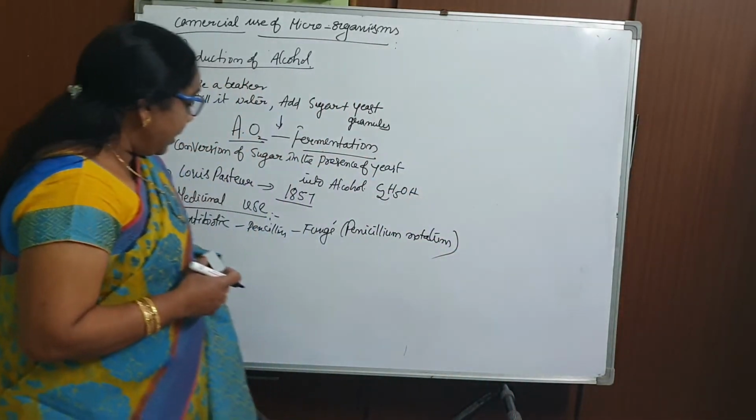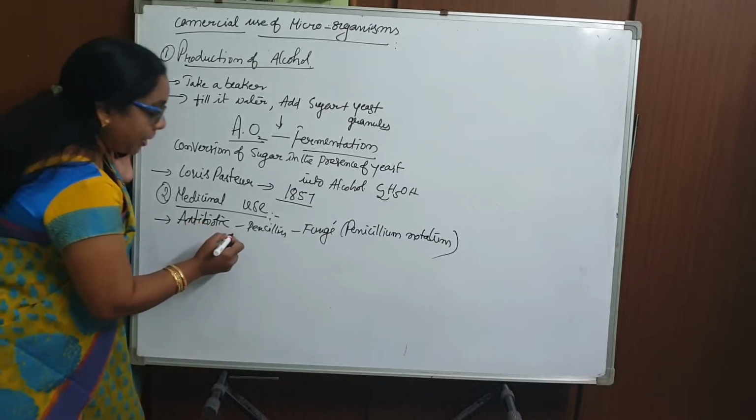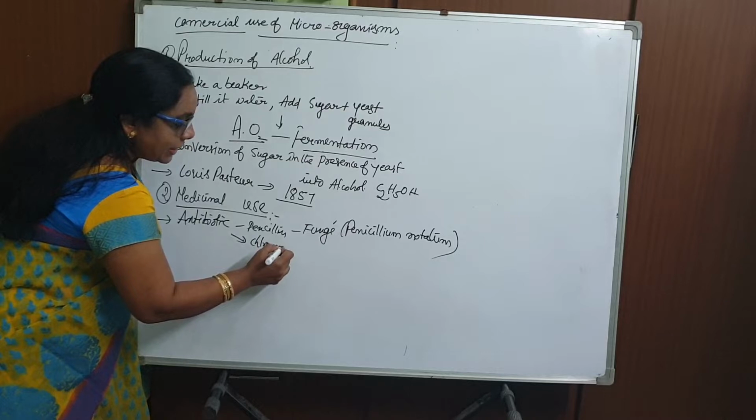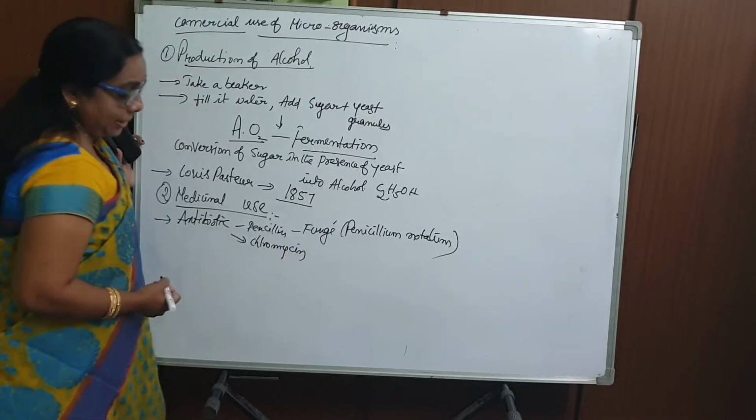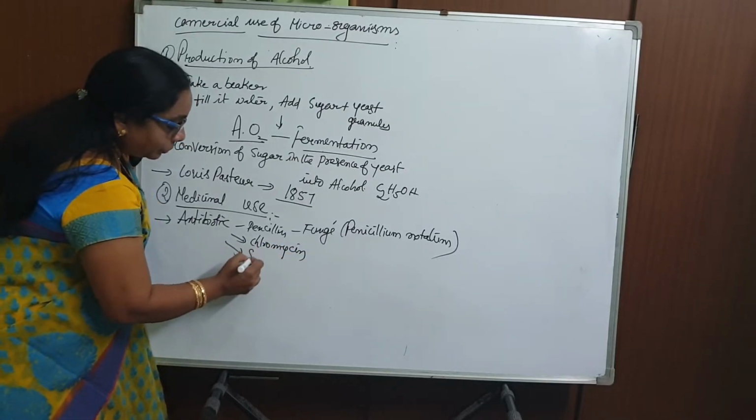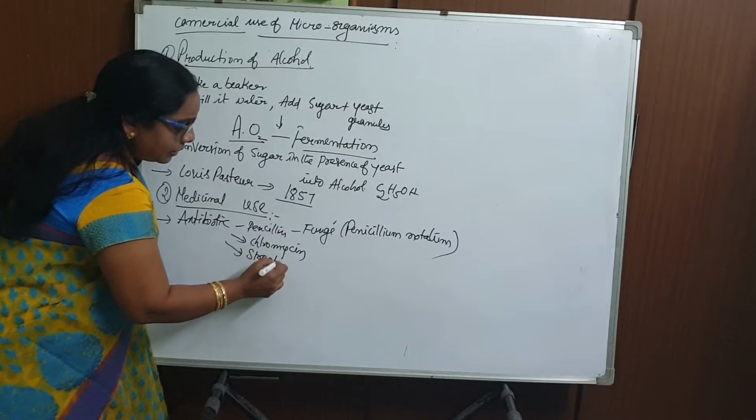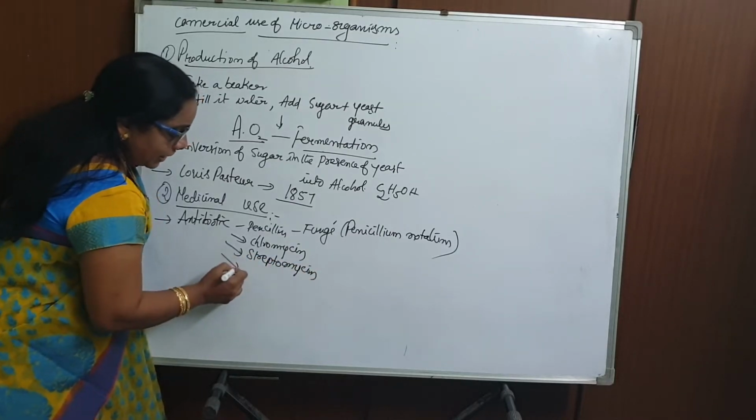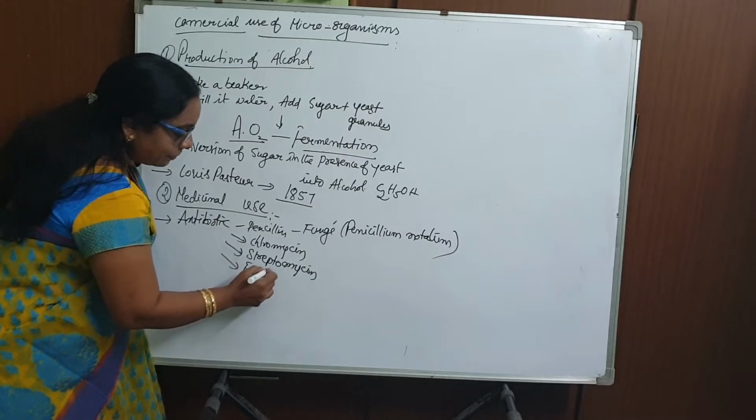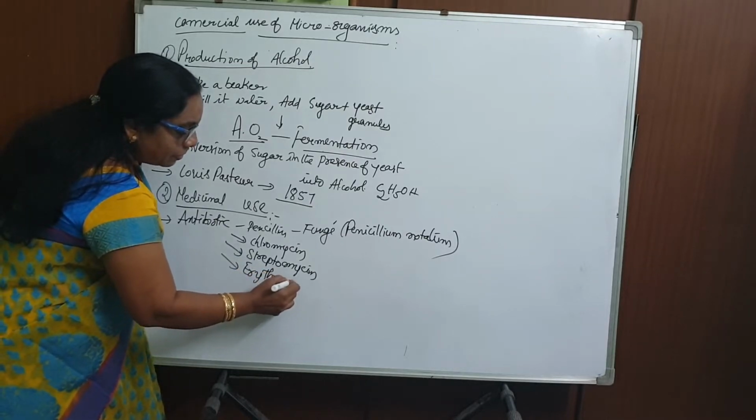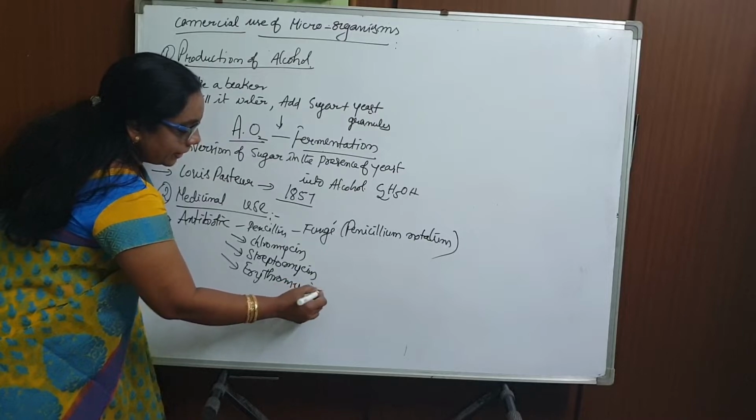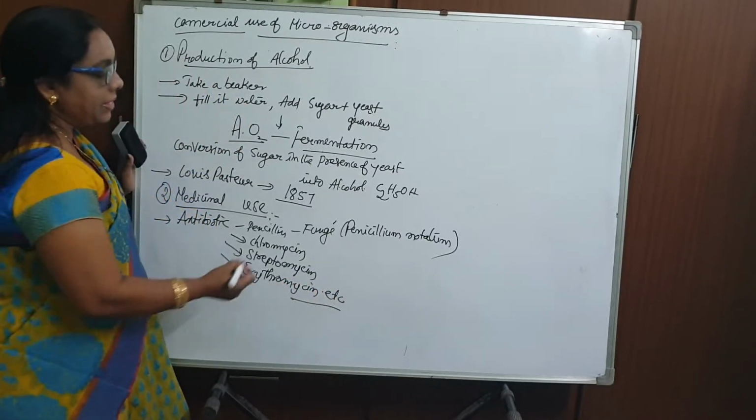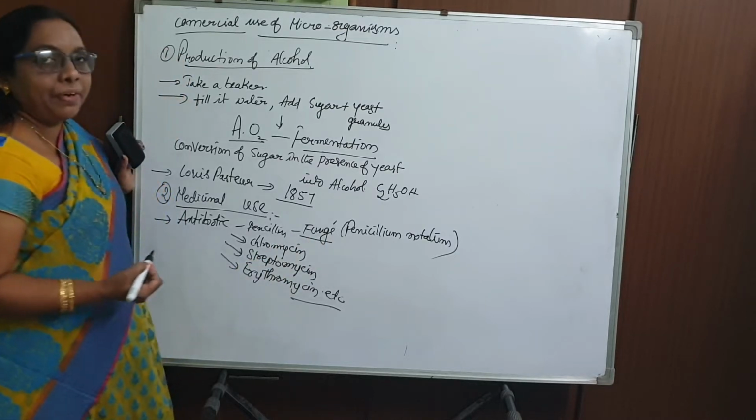Along with penicillin, there are many other antibiotics: chloromycin, streptomycin, and the next one is erythromycin, etc. Mycin refers to bacteria and fungi. I hope you have heard all this terminology. All these antibiotics we obtain from fungi.